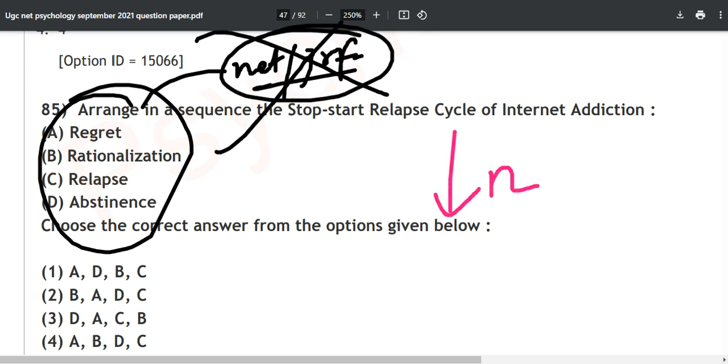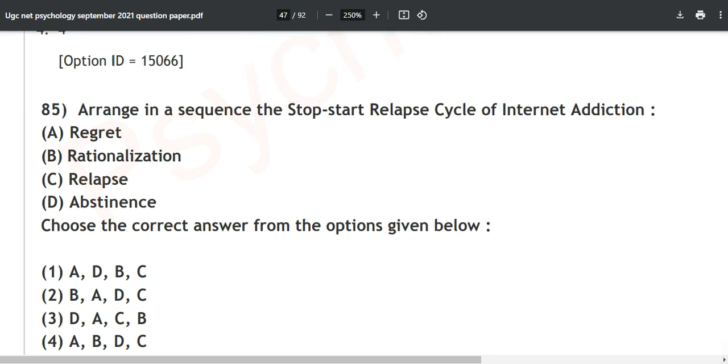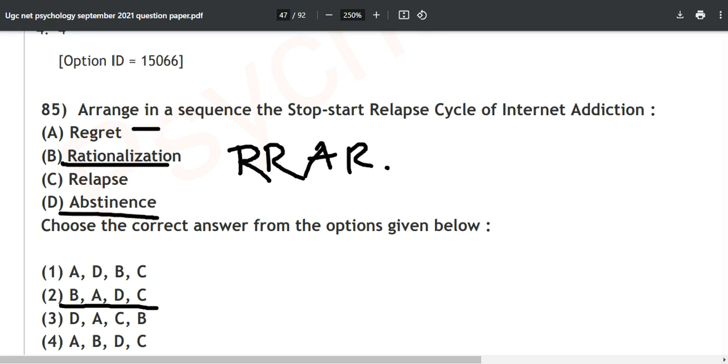But what I told you, dominant recessive genes and all those things, zygote and all those things, it will come again and again while you are doing anything in your life. Okay, so the correct answer is BADC. Just get on the face value: rationalization, then you are having this regret RR, and it is becoming RRR and AR. Okay, so RRAR is the mnemonic for this.